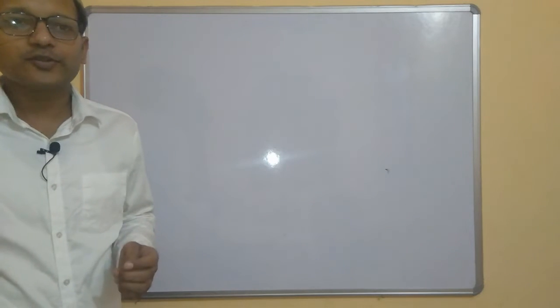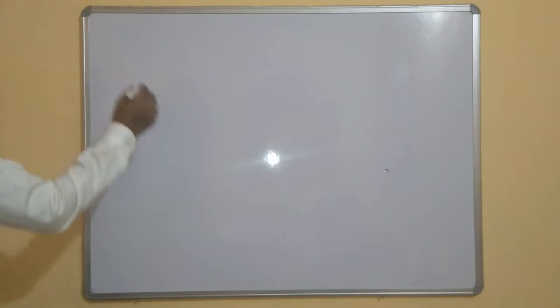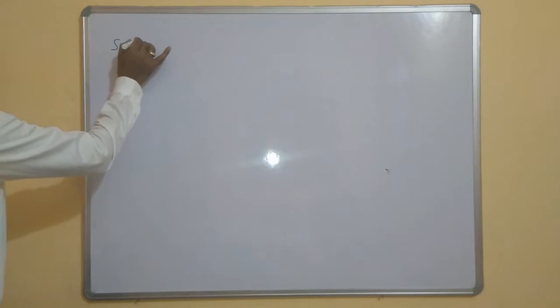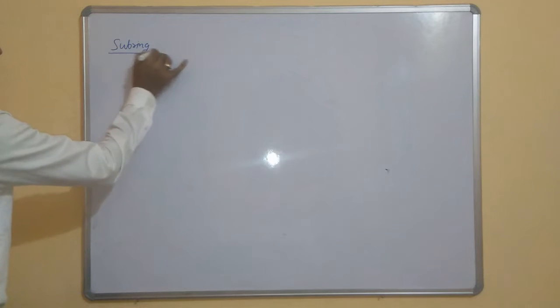Now we are going to define the subring of a ring. So let us start with subring.